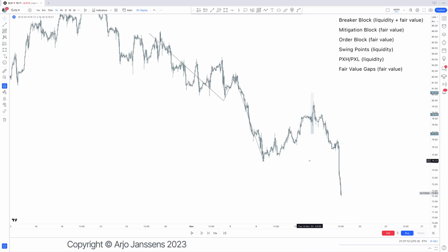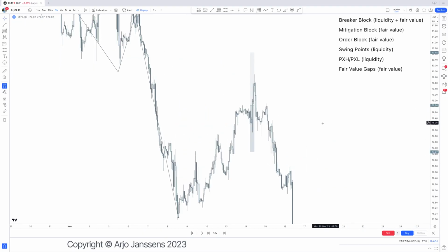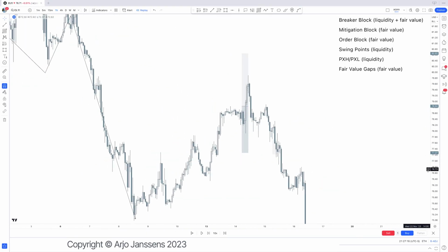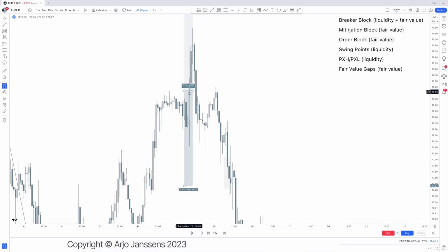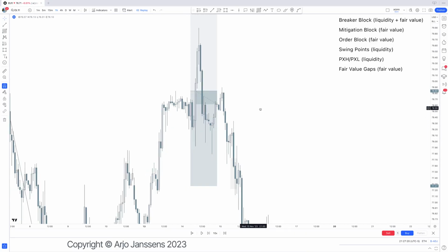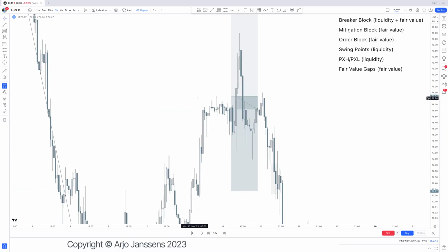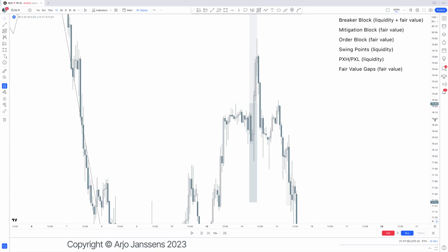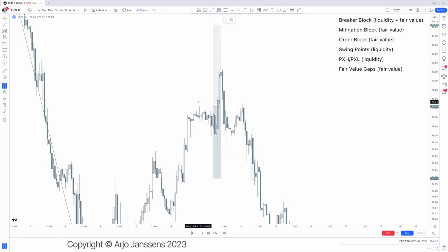Now, that is the story on fair value. And that is also the story on where people are getting trapped, because above those swing highs and swing lows, people are getting trapped, like we saw with the breaker example right there. If we don't want to release people, like we mentioned right there, then we should not come back far above this high. If we have a fair value gap, then of course, that is a different story,